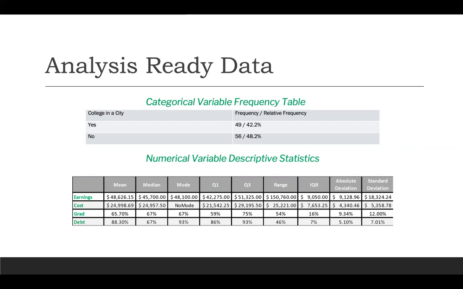And for the other 4 variables, earnings, cost, grad, and debt, we found the mean, median, modes, quartile ranges, IQR, and both the absolute and standard deviations for each. I'm not going to go into each thing specifically, but if you want to look more in depth, you would have the data set available to you.